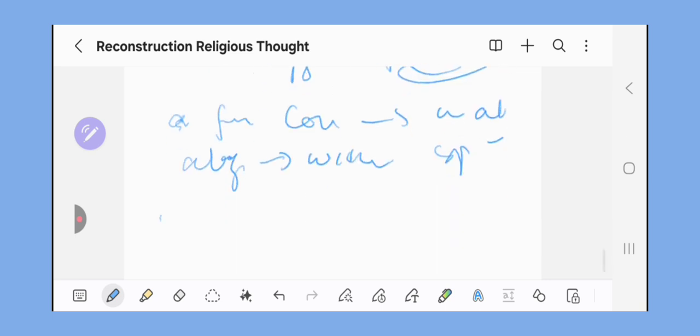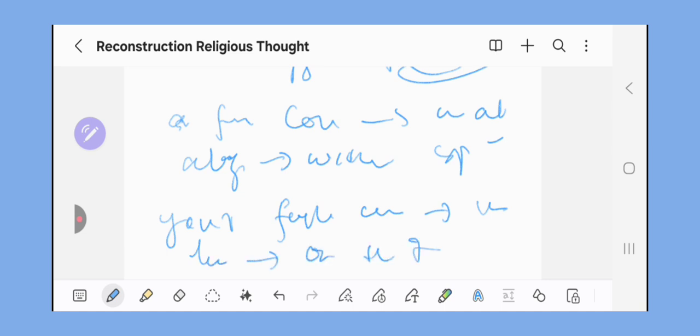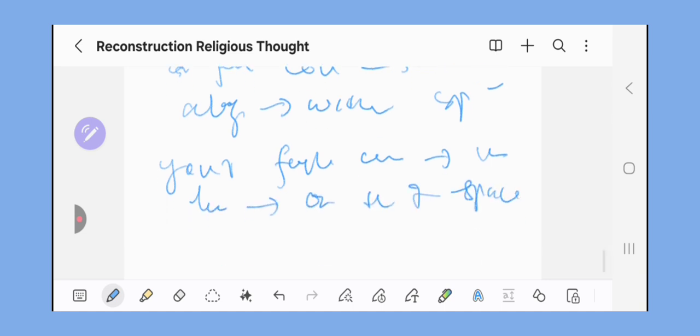Or more precisely, you are fashioning your concepts, or understanding time, on the basis of your understanding of space. Yeah, that's more accurate, I guess.